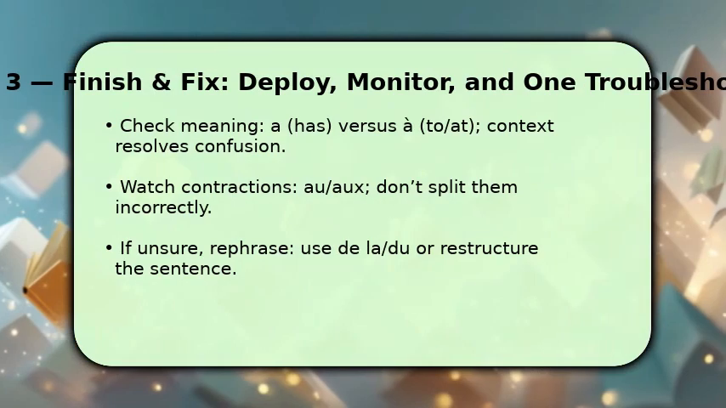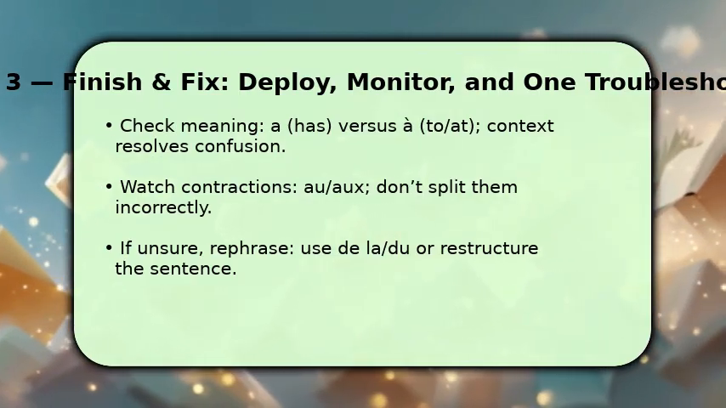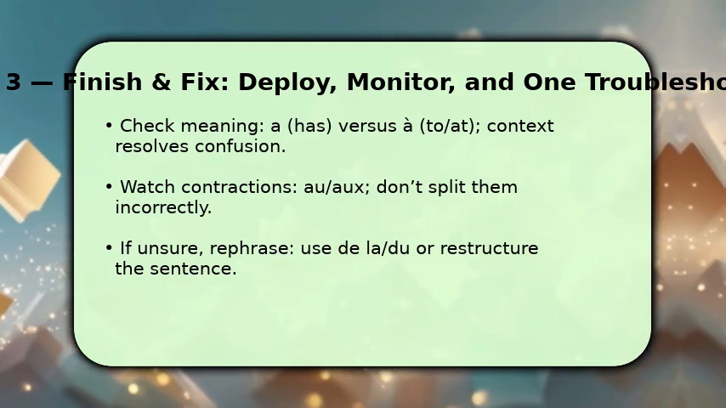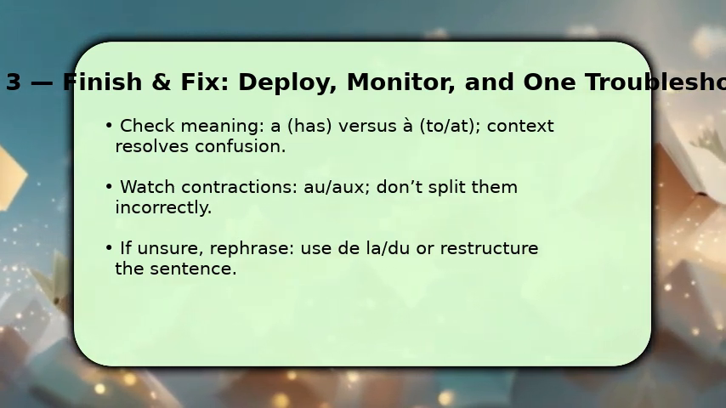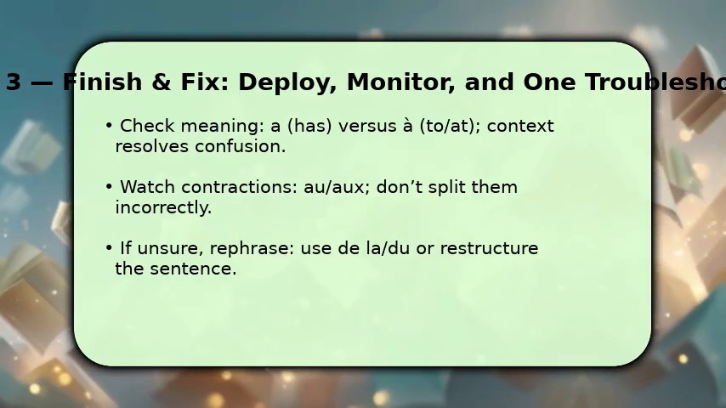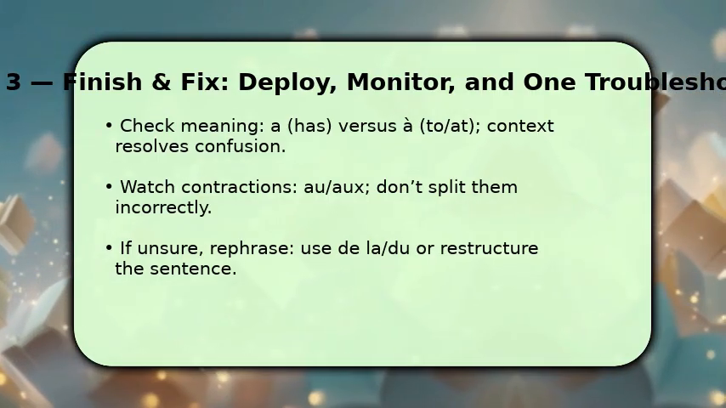To finish, read your sentence aloud and confirm meaning. If it shows possession or third-person singular of avoir, use a without accent. Otherwise, choose à. If you hear a glottal link, the contraction au or aux is likely correct. Adjust spelling. If stuck, rephrase with de la, du, or an infinitive to avoid wrong prepositions. This solves many errors quickly.